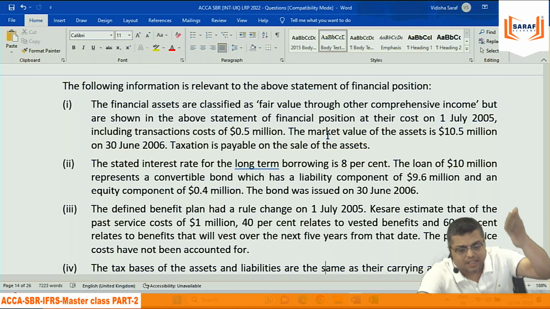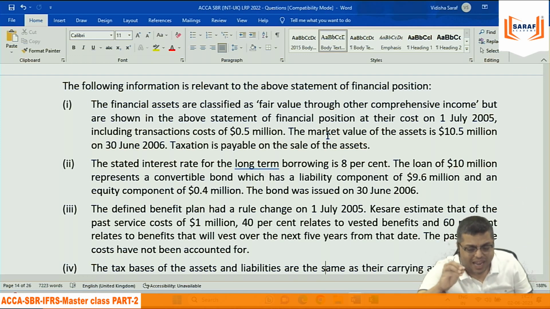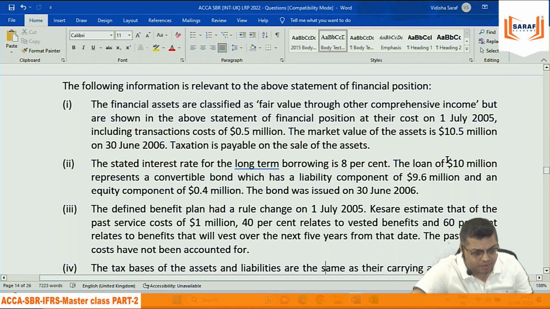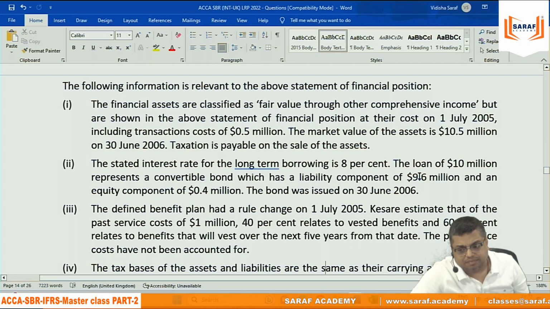If you calculate interest at the rate of 8% and you calculate present value at the rate of 5%, then the present value will be greater than 10. How will you do the accounting? When the rate is 8% and the present value you are calculating, say at the rate of 10%, then the present value will be coming less than 10.